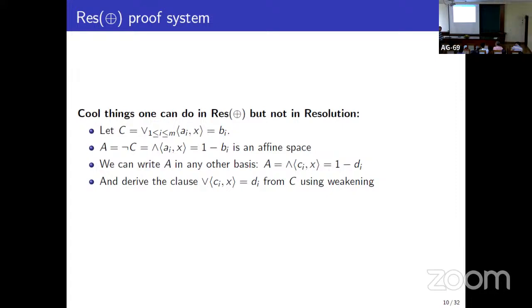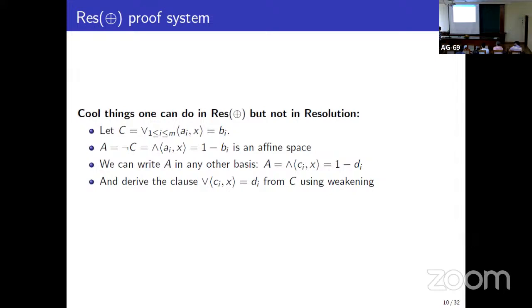But x1, x2, ..., xn is automatically a canonical basis, right? No. I'm saying write these equations in any other basis. This is the set of defining equations. This is not the coordinate basis. This is some general basis, and you can express it in any other basis. Here, ai is not the standard basis vector. The inner product of ai comma x defines an equation. So you can write the ais in any other basis in the equation space, and you can express it in a different way. So you have many different representations of the same linear clause. I hope this is clear.